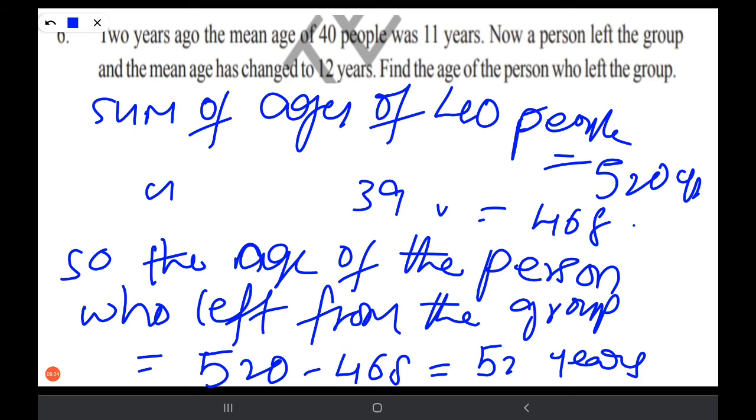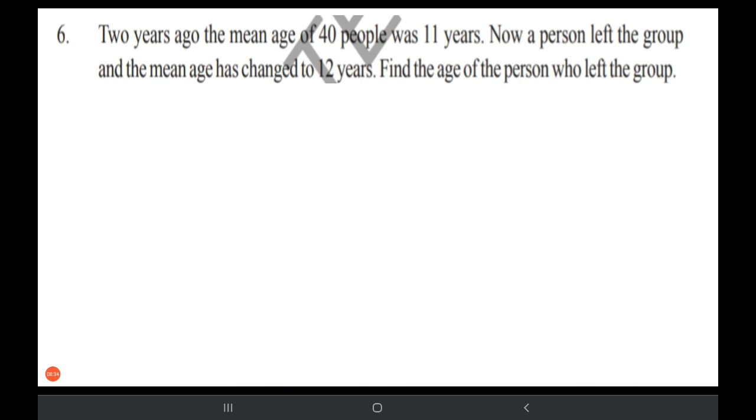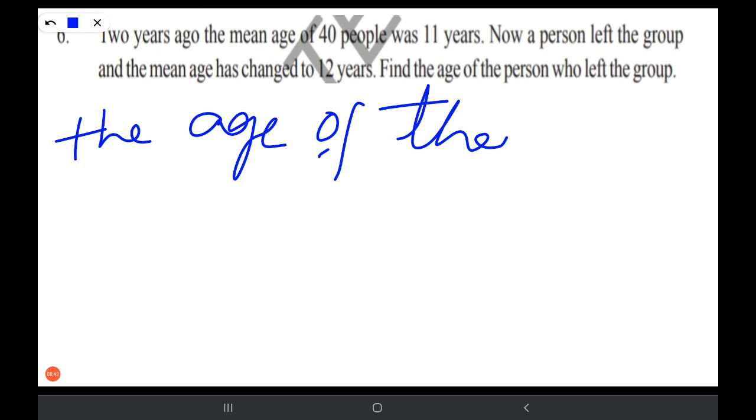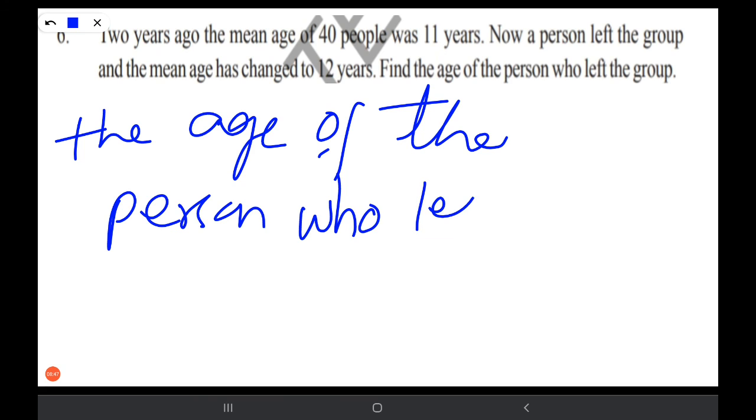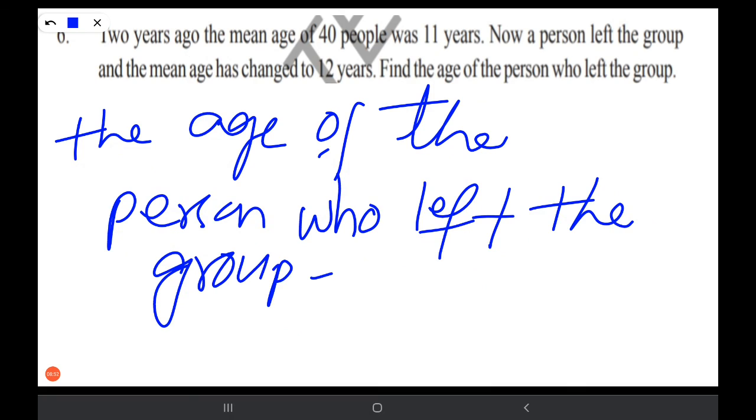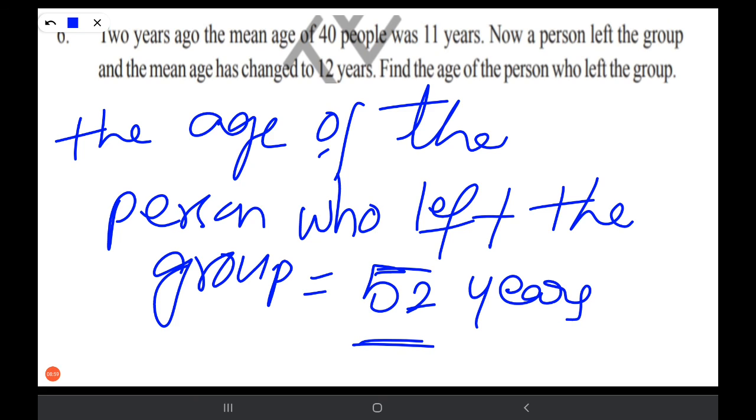Is it clear? Yes, I hope you understood. What is the age of the person who left from the group? 52 years. So write down here: the age of the person who left the group is equal to 52 years. I hope you understood this problem.